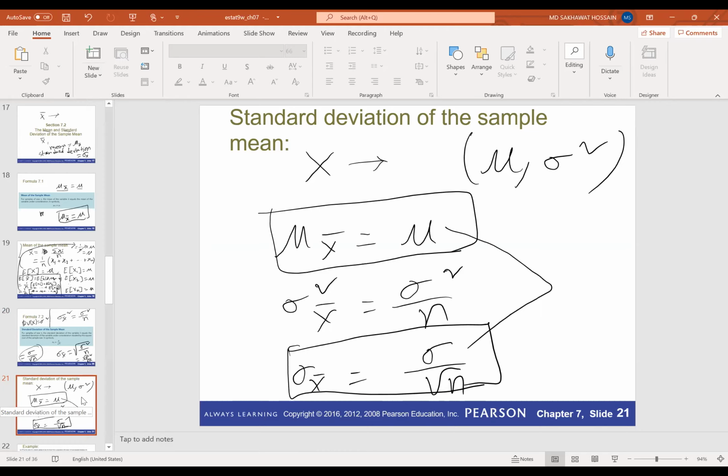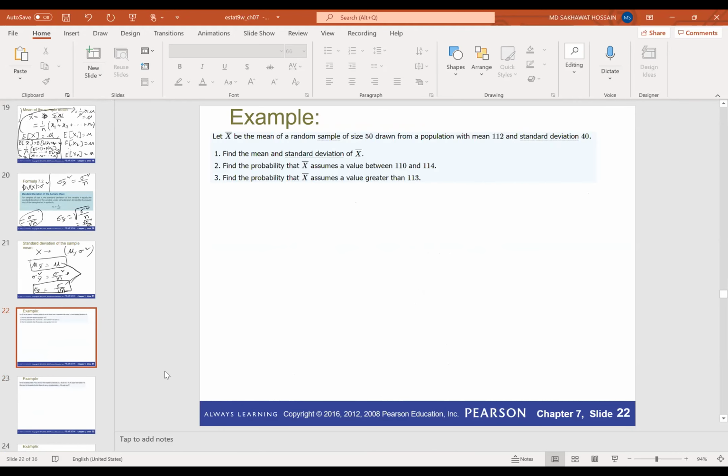I'm not showing you how we get this one, because I think you will get confused if I show this one. Okay, thank you. But you should know these two pieces of information. Okay, so now we'll go over some examples.